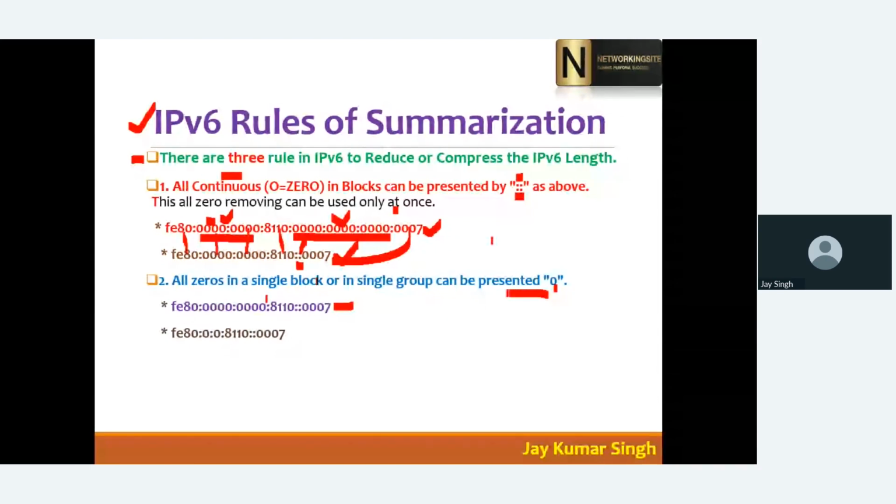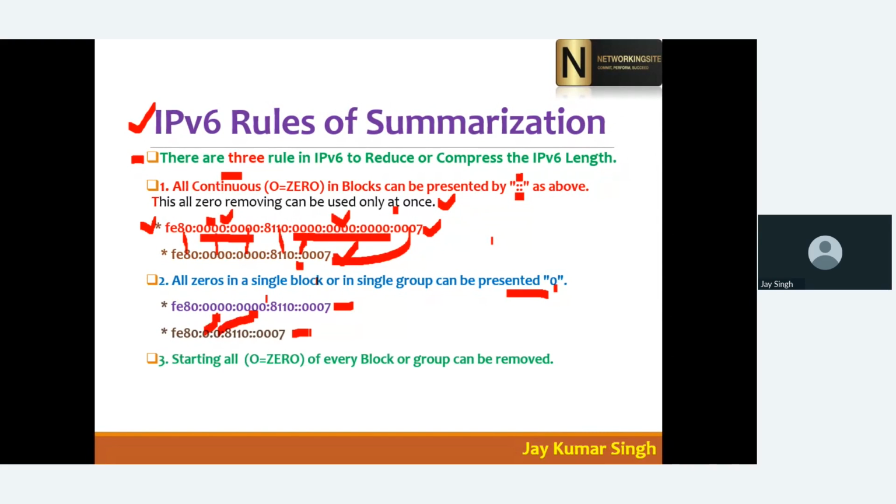Here we do not have any limitation that you can use it only one time. Whatever zeros you have, you can reduce to a single zero. So this is reduced to a single zero, and this is also reduced to a single zero. Now, compared to this long IP address, we have a shorter IP address here.